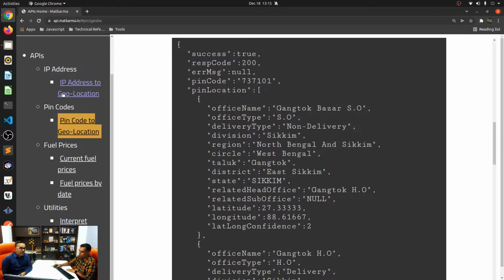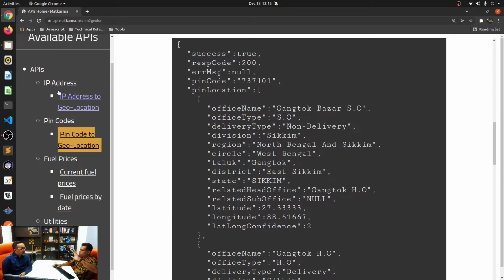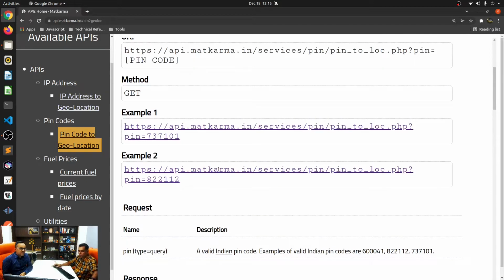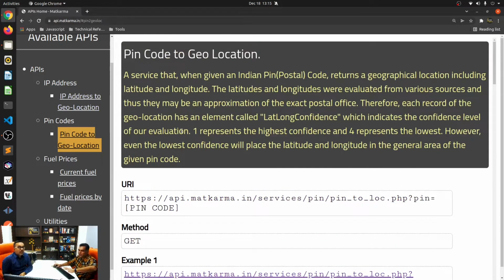So what is the confidence? The confidence value is from 1 to 4. 1 is the highest confidence and 4 is the lowest confidence, and a description of each is given. Even the 4th confidence would place you in the general area of the pin code. At the very least, it will take you to the post office of that nearest pin code. That's the promise that I give with this.